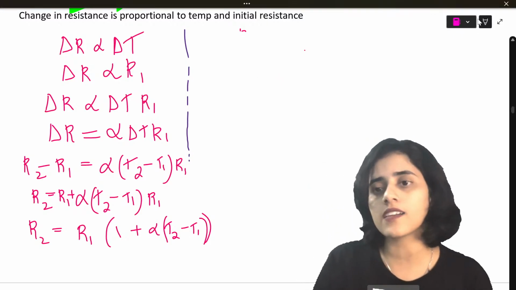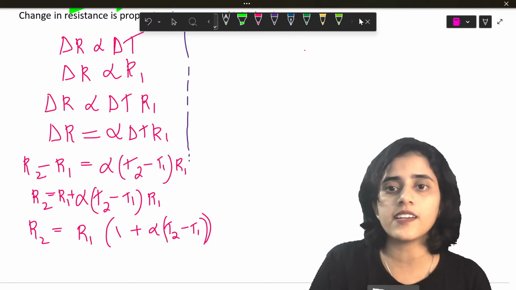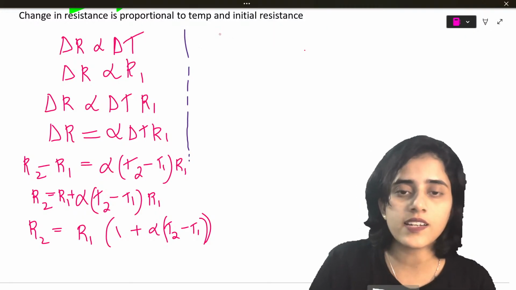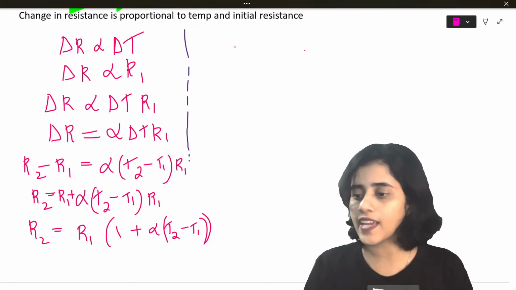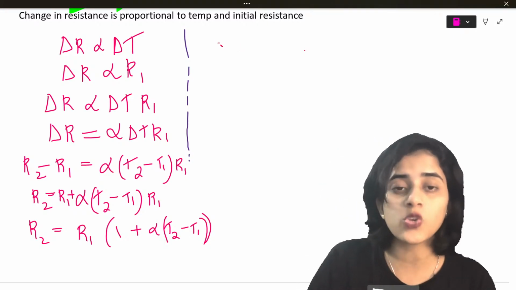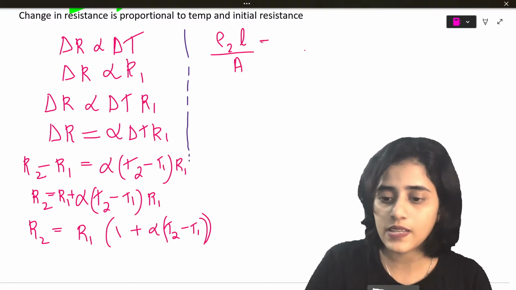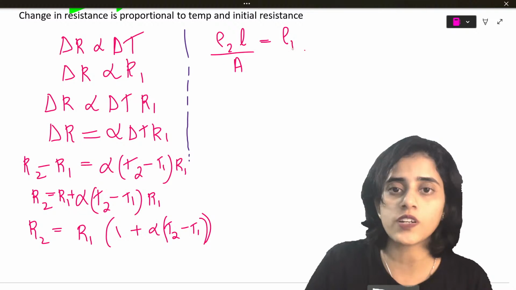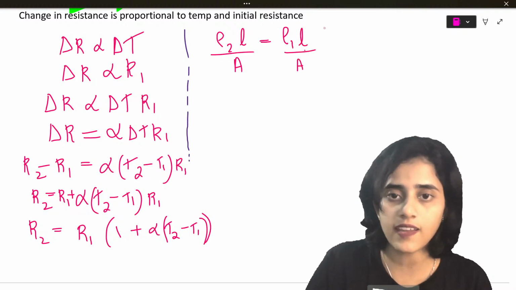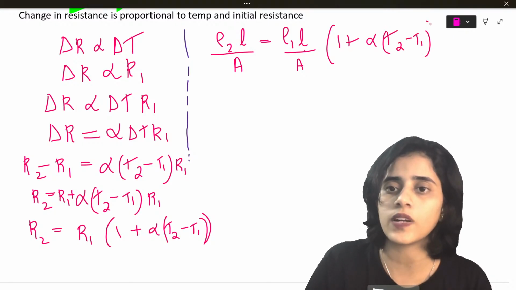Now what is R? Resistance. What is the formula for resistance? We have already learned it. R is equal to rho L by A. So R2 will be rho 2 L by A, equal to R1, which is rho 1 L by A, into 1 plus alpha T2 minus T1.